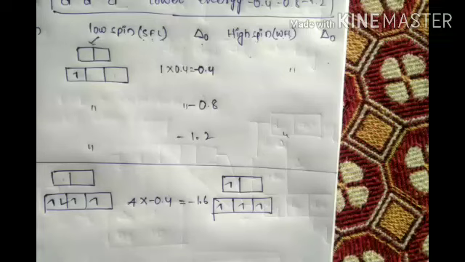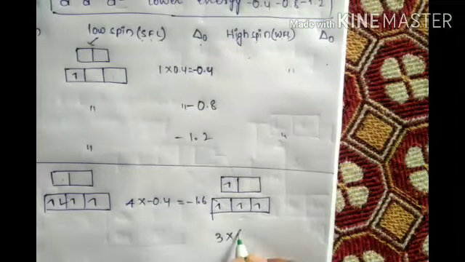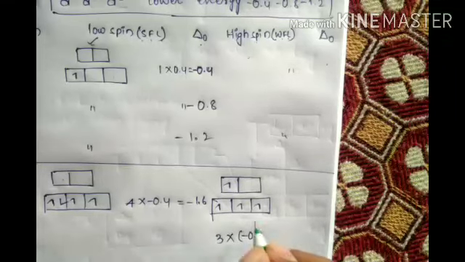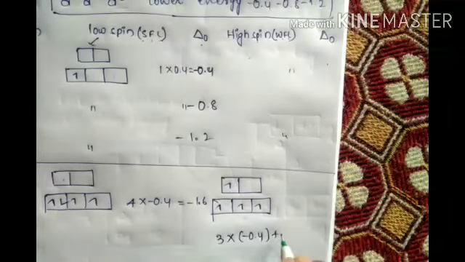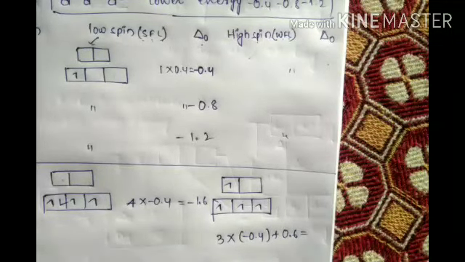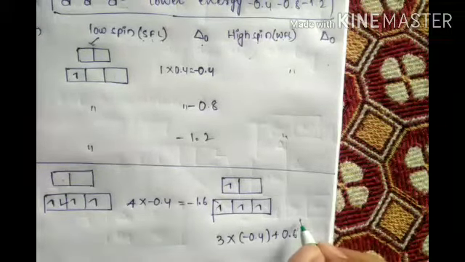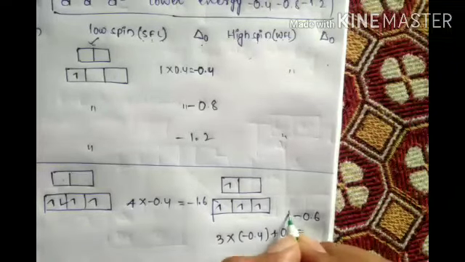Now do the problem: 3 into 0.4, the downside value is 0.4, na? Minus 0.4, plus 1 electron upside 0.6. What is the final answer? It is minus 0.6.